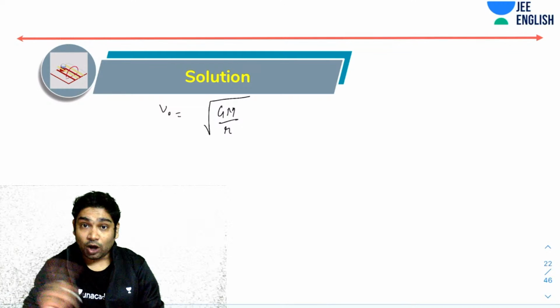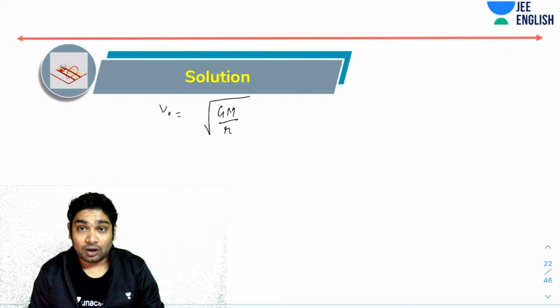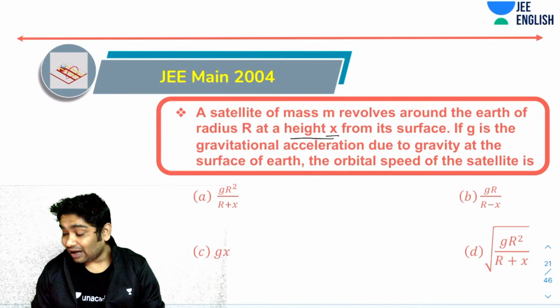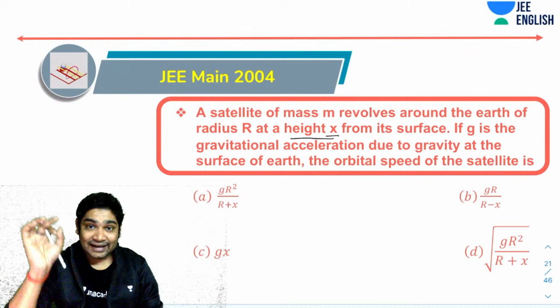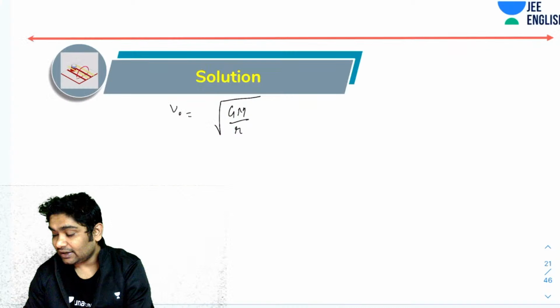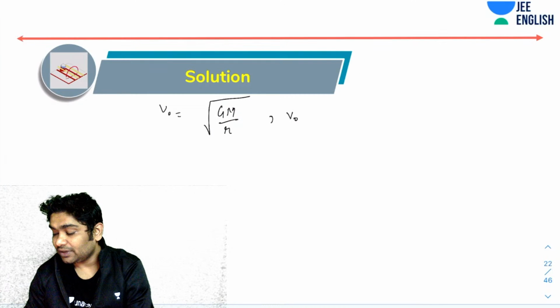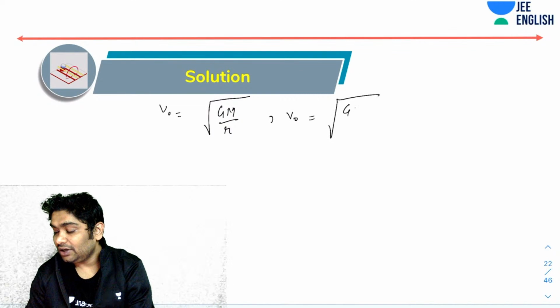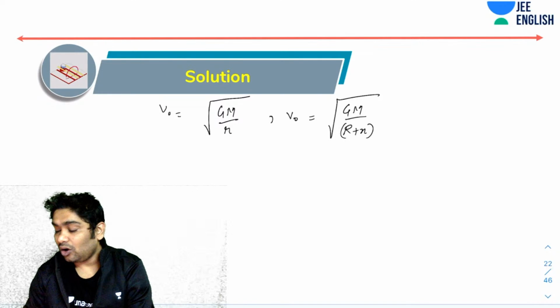Now you've been told that the orbital radius would be R plus x because the height above the surface is x. So can I say in this case the orbital speed is nothing but root of GM over R plus x. Now, all I need to do is multiply and divide, numerator and denominator, by R square.